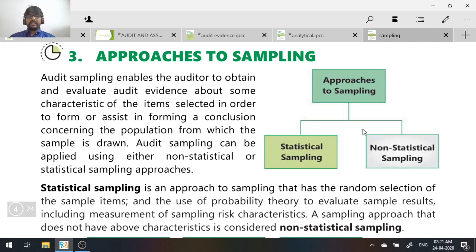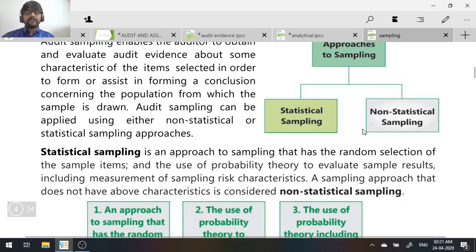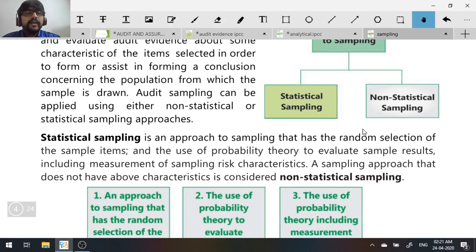It is clearly and beautifully explained here what statistical sampling and non-statistical sampling are. I've given you the meaning. Old syllabus students, please learn it from your practice manual because it is given properly there, and new syllabus students can learn from here itself. Sometimes the question could also be asked regarding the advantages and disadvantages of statistical and non-statistical sampling. It's a very self-explanatory discussion.